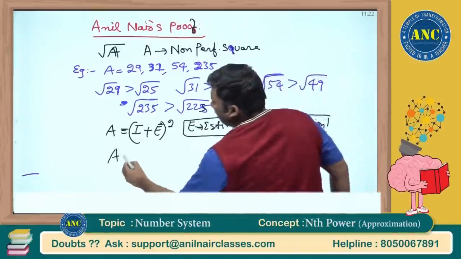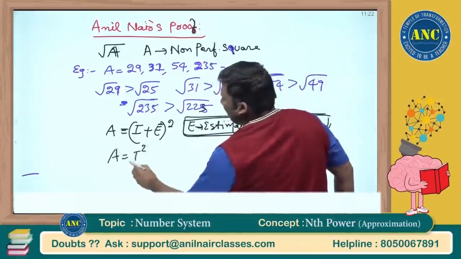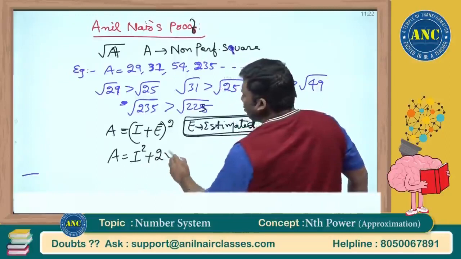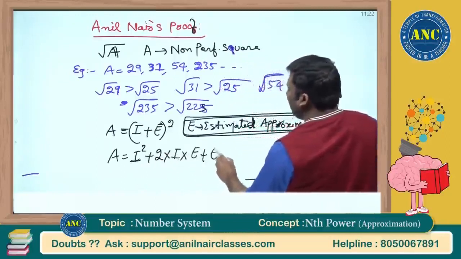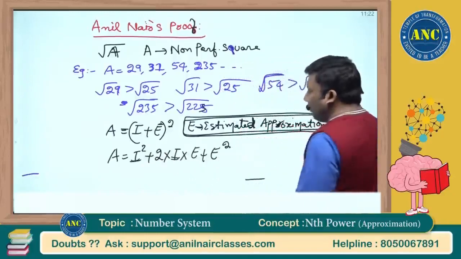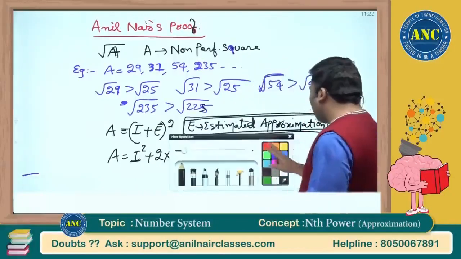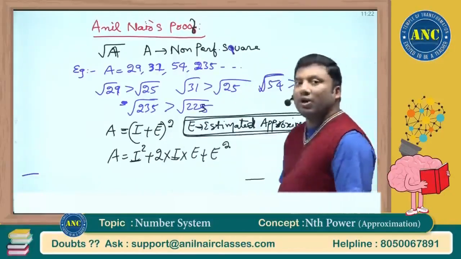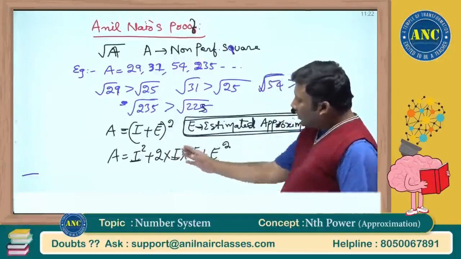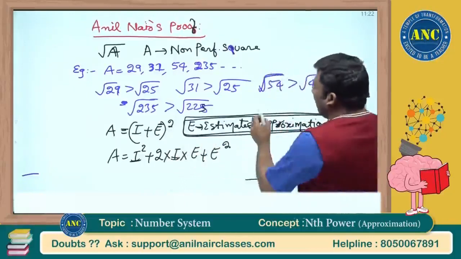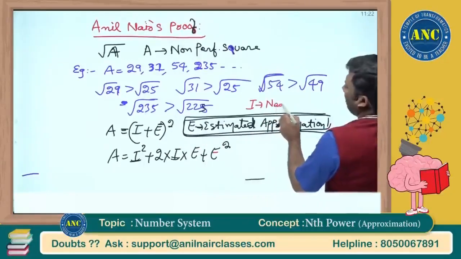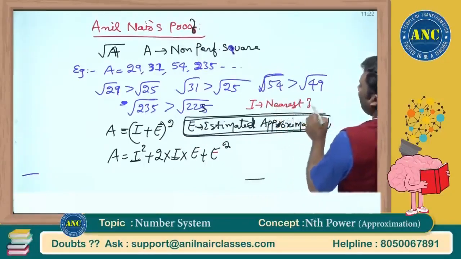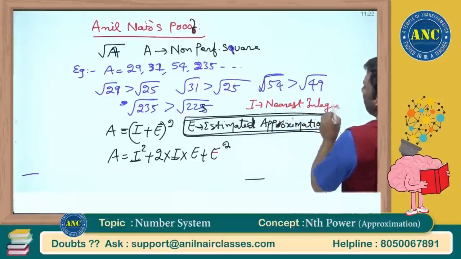So A is nothing but I square plus 2 into I into E plus E square. A plus B whole square is A square plus 2AB plus B square. I hope the concept is clear. I is the nearest integer.